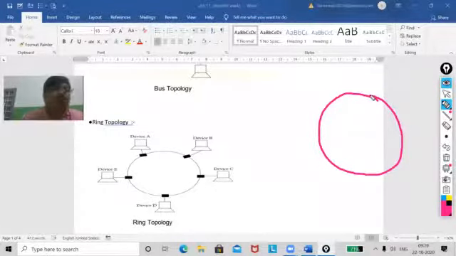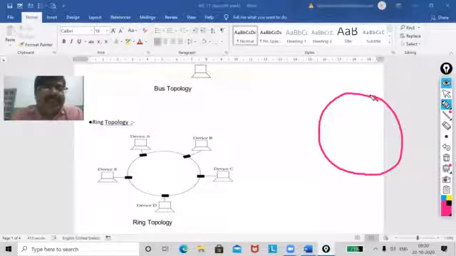Understood? Now, when I'm talking about the ring topology, in this topology all the devices, you can see in the figure, are attached through a cable, my dear, in the form of a ring.